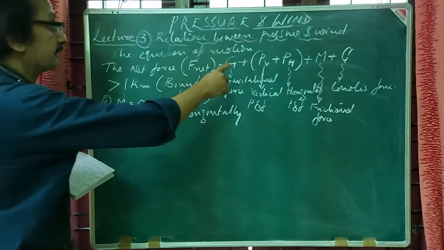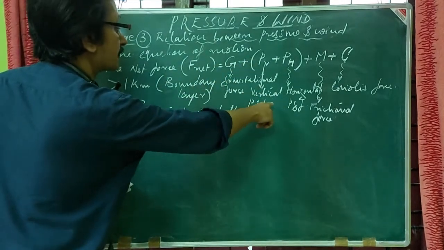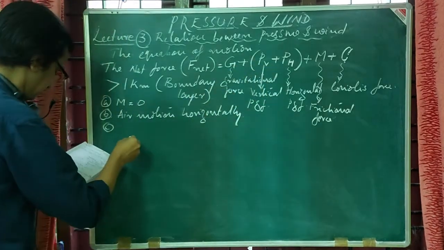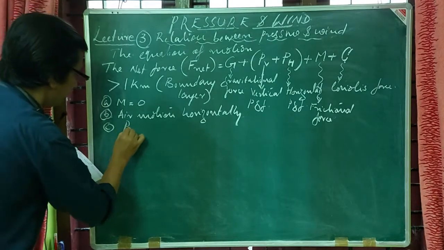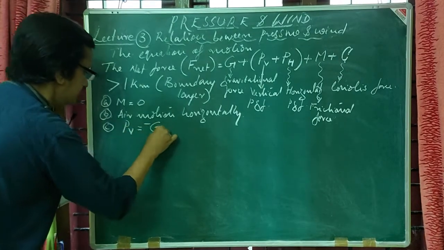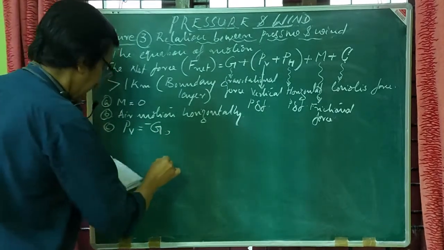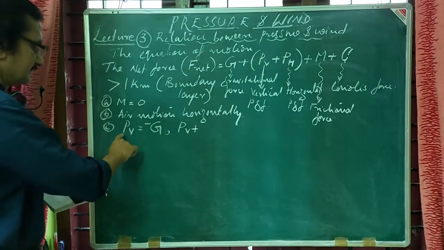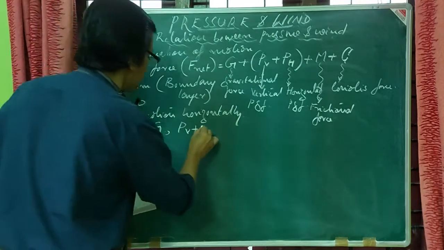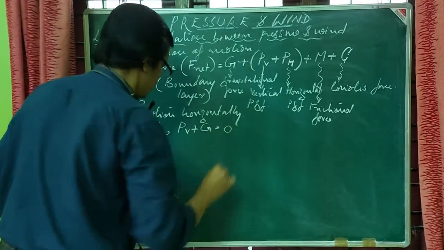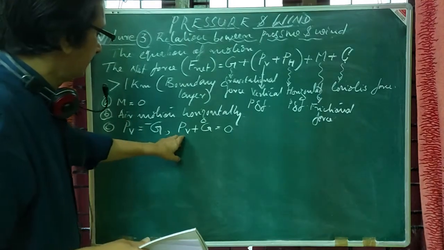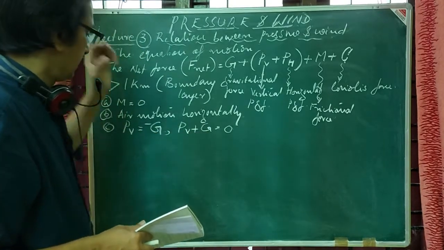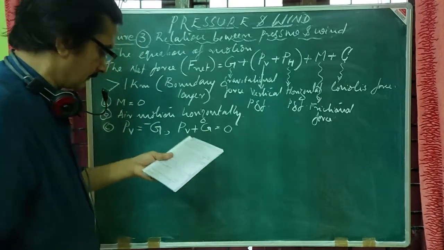There will be a balance between the vertical component of pressure gradient force and the gravitational force. That is, I am expressing here PV equal to minus G, so PV plus G I can take as 0. That is, the vertical component of pressure gradient balances with the gravitational force, and thereby PV plus G will be equal to 0.